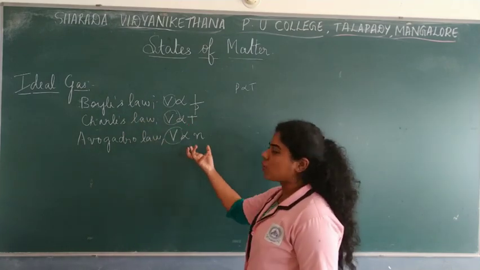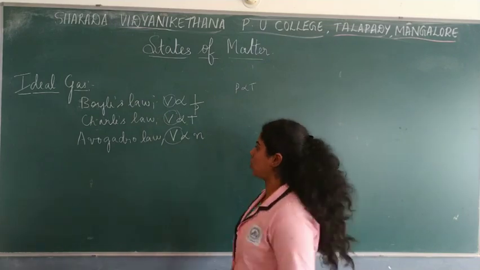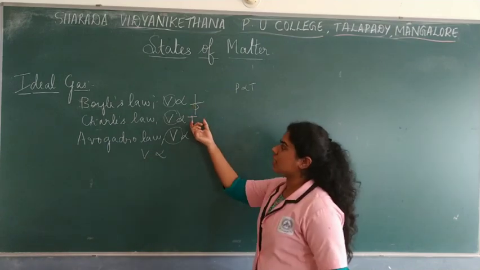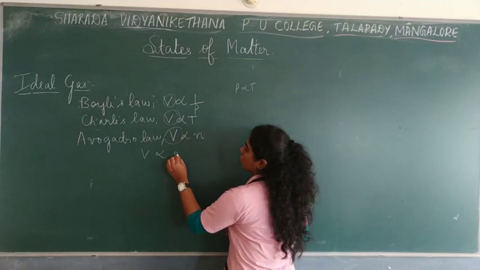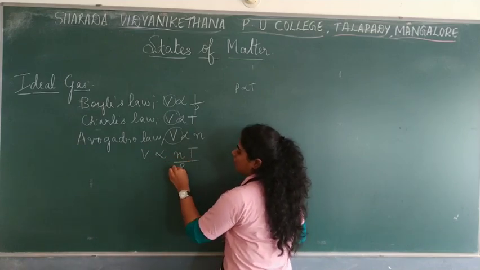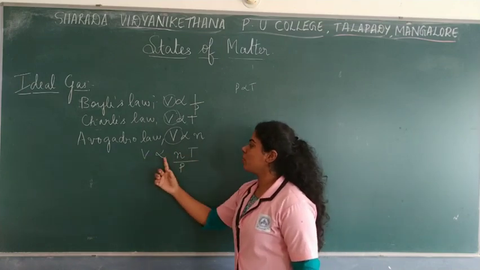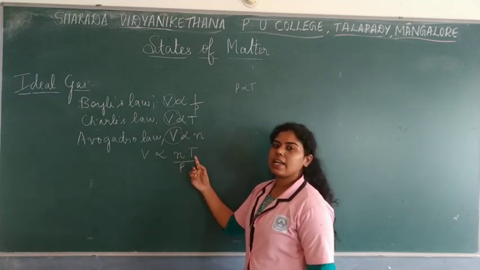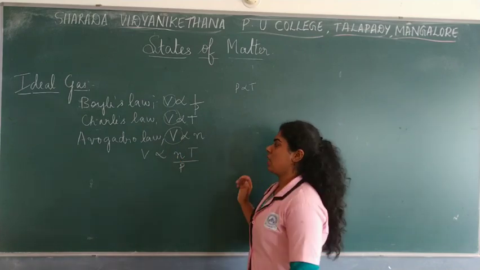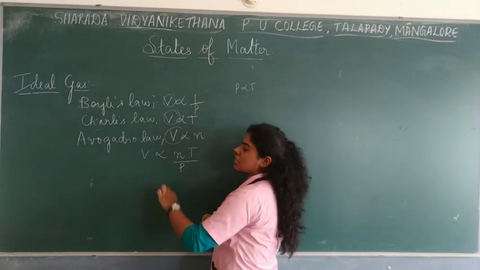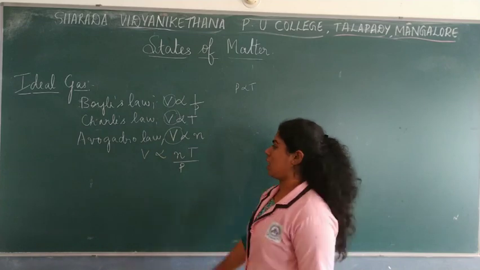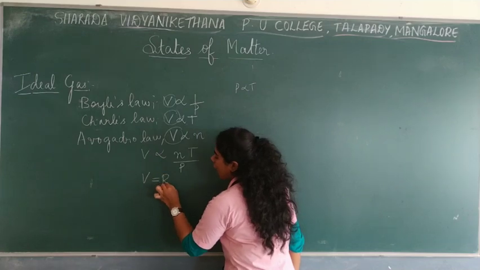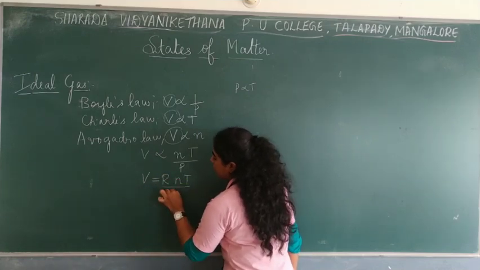If I have to combine them and write an expression, I take volume on one side, which is directly proportional to all of these three laws. So you combine and write: N T by P. So volume is directly proportional to N T by P, where N is the number of moles of the gas, T is the temperature, P is the pressure. Very simple. Now we have to remove the proportionality symbol by adding a constant. So we introduce a new constant, denoted by R, with N T by P.